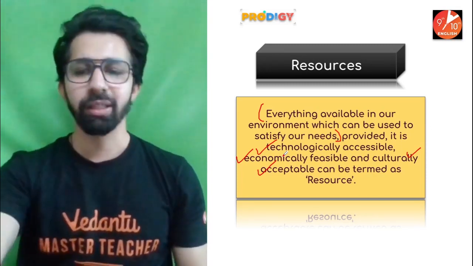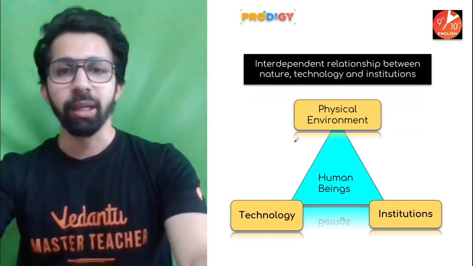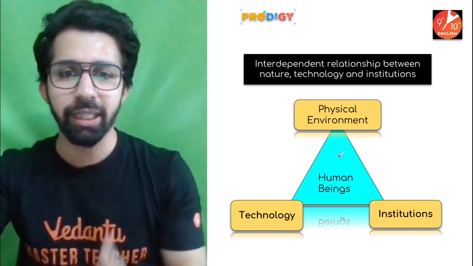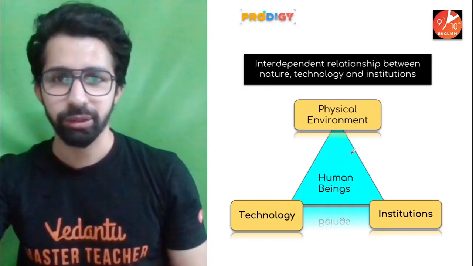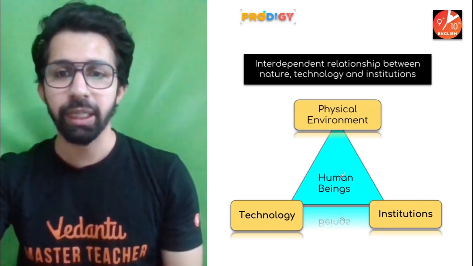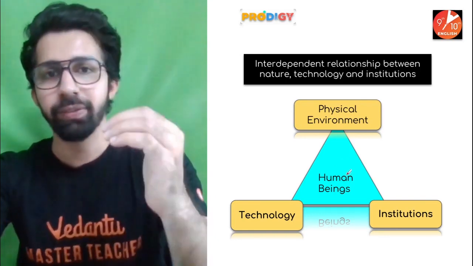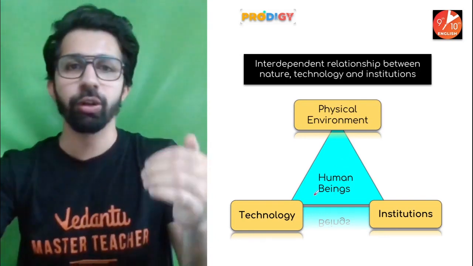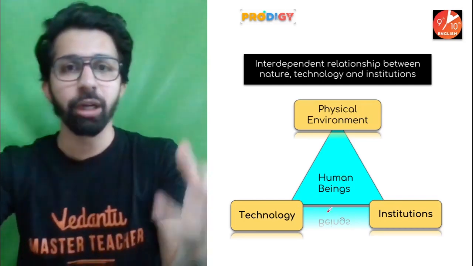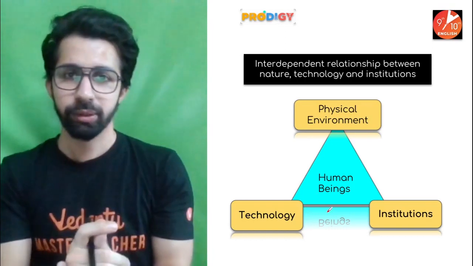All right. Now, guys, there is an interdependency between the physical environment, technology, and institutions, in how a substance is converted into a resource. Human beings interact with the physical environment through technology, and technology is made in institutions. And this is how a substance is converted into a resource.